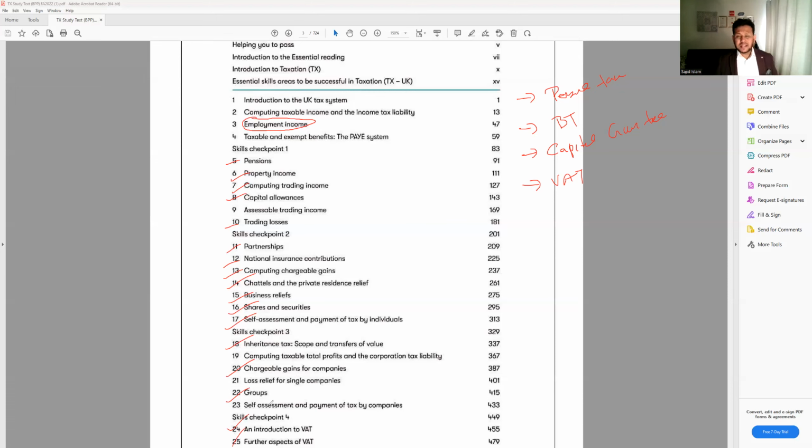and the VAT. So it looks like 25 or 26 chapters we have here, but to be honest, it's not too much. It's only a few areas: the personal tax, the business tax and the VAT. This is the three combination we have here, and all you have to know are the rules. And when you learn it, try to think, okay, I am there. If I am that person, how much tax do I need to pay? Just think from the practical point of view, because whatever you're going to learn here is all real, happening every day from the HMRC point of view. So we are learning something that's happening every day in the real world.